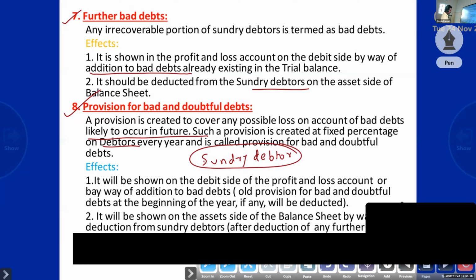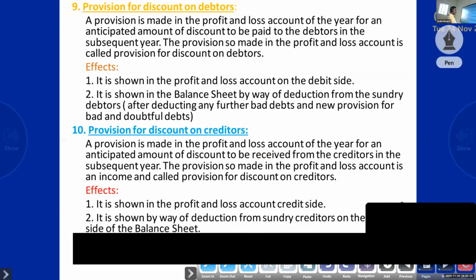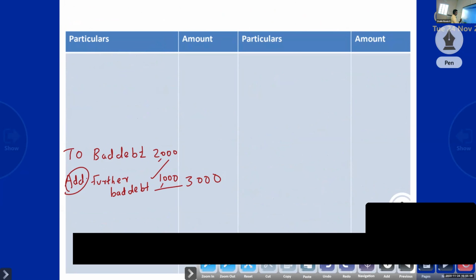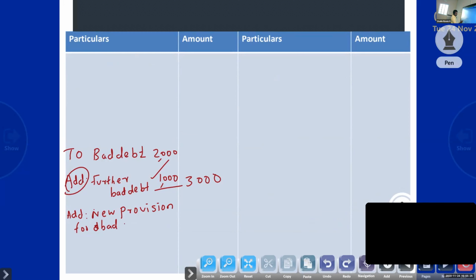So this is also the same as bad debt. I will show how to calculate. If it is the same question, first we have to add the new provision to the further bad debt. It is an adjustment, no? New provision: provision for bad and doubtful debt.